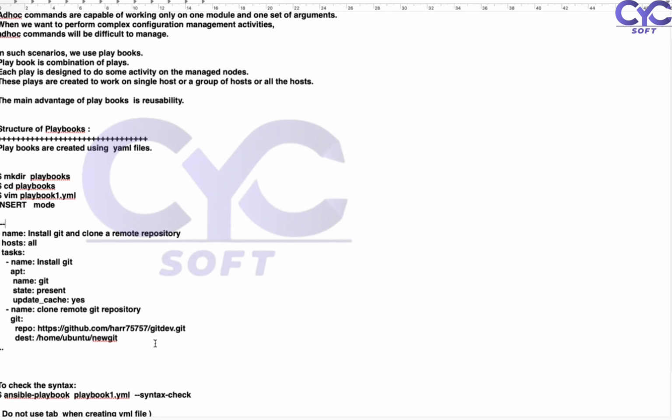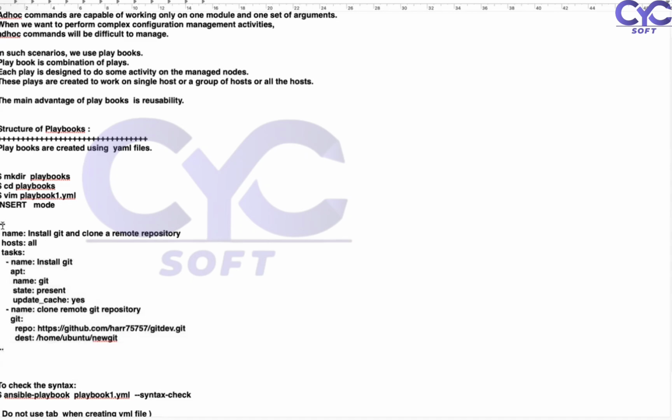This is the syntax, guys. Whatever you're trying to see, name, host, task, and we go with the name. These are the sub requirements for us. This is very, very important for the playbook concept.